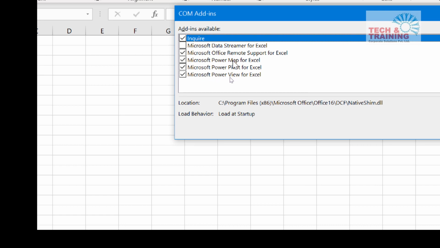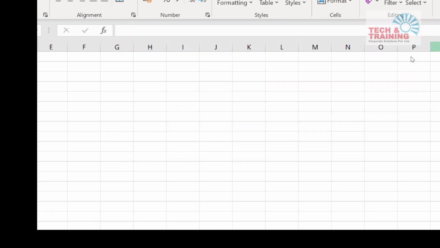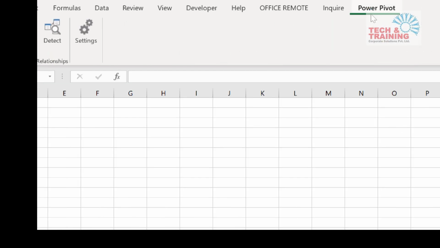Then we have Power Map, Power Pivot, and Power View. Power View is going to be discontinued very soon by Microsoft because it's based on obsolete technology, which is Silverlight. So whether you enable it or not, it's okay. We are not going to talk about Power View. We are going to focus on Power Pivot. If you want, you can check all of these options. Once you check Power Pivot, click OK, and you will see a new tab that has been added, called Power Pivot.